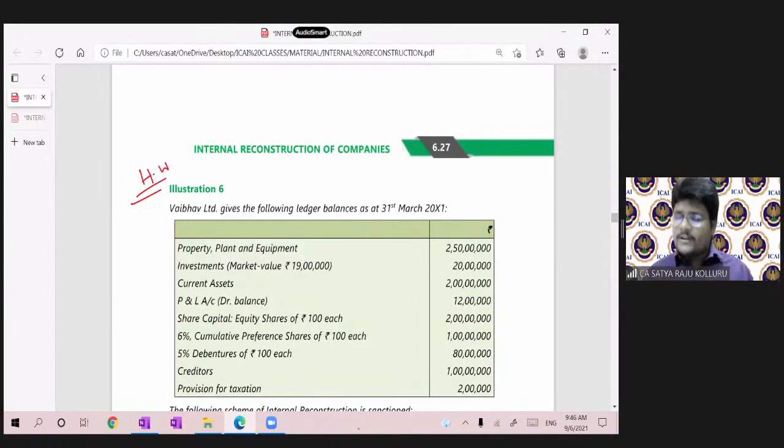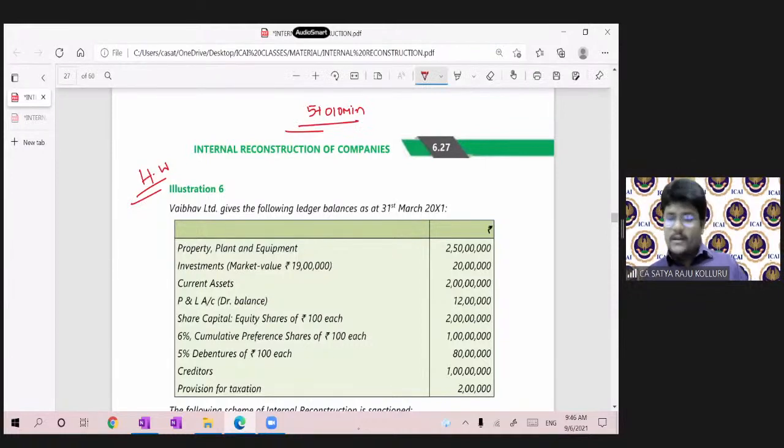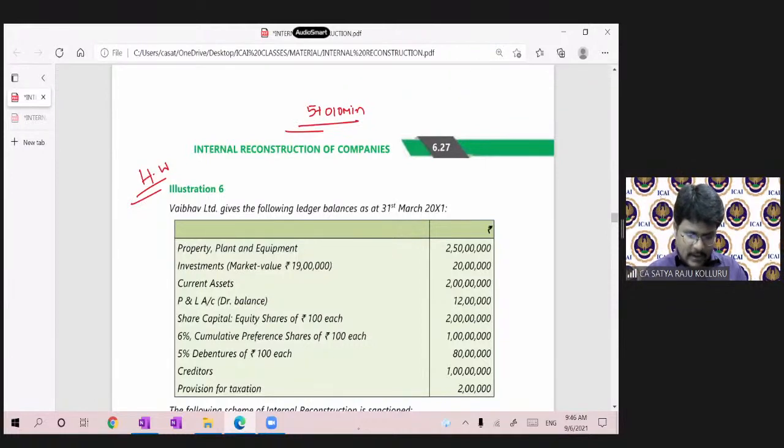So in the next session, we are going to meet with liquidation of companies. Before going to liquidation of companies, I will give 5 to 10 minutes to clarify the doubts as well. Here, I'm running out of time as well. So please bear with me for 2 minutes. Let me quickly check any doubts.